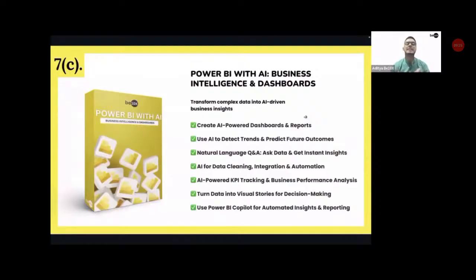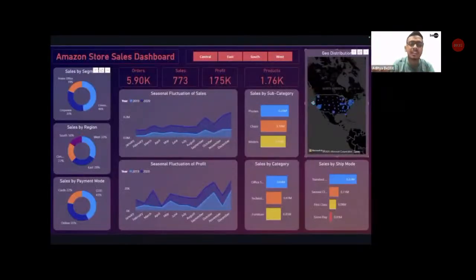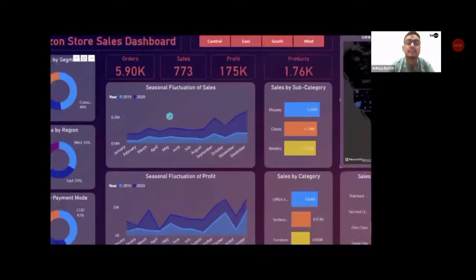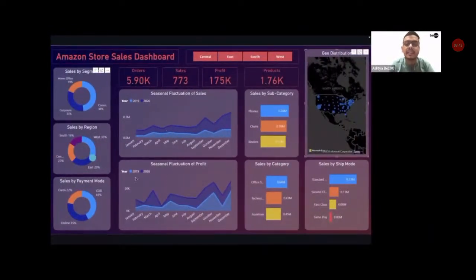Once we do this, we'll go to 7C, which is all about the world of Power BI. How does Power BI help? It helps you convert boring looking raw data into beautiful looking interactive dashboards just like this. Imagine interactive dashboards like this where you have maps of the entire sales. An Amazon store sales dashboard, you are able to make something like this, which is interactive. You click over here, the entire dashboard changes to how you want it to look. You click over here, and everything is dependent on sales. Once you click over here, everything is for corporates only.